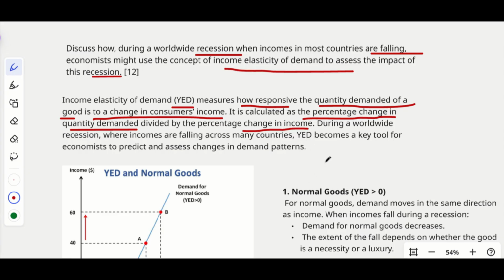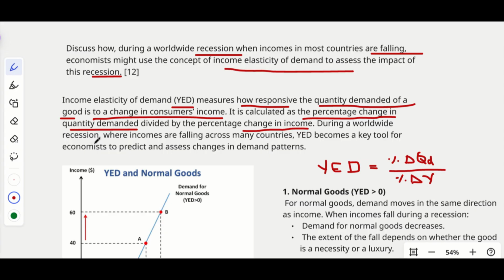So how do we calculate income elasticity of demand? YED is equal to the percentage change in quantity demanded divided by the percentage change in income. Okay, so this is the formula.